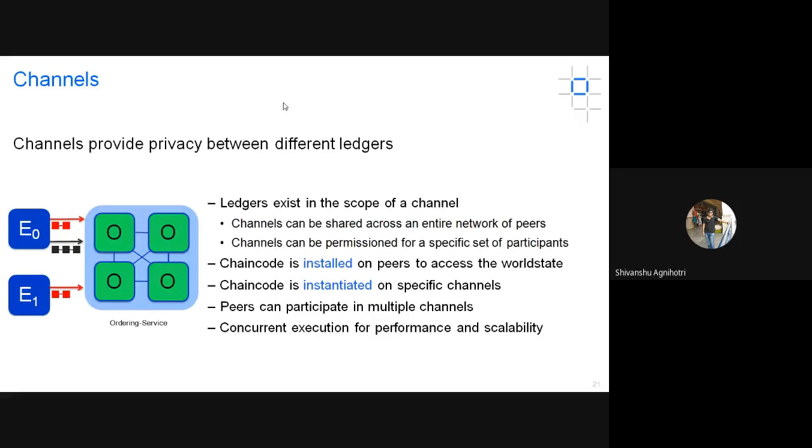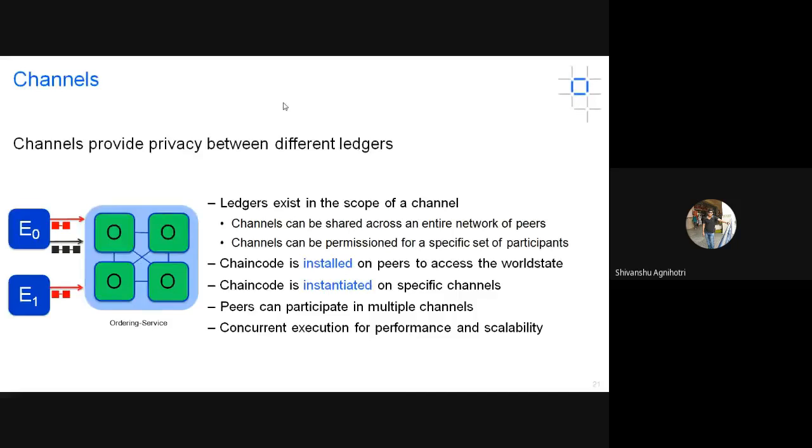So at the same time, if you have multiple channels, you can communicate both transactions at the same time. It means you can execute the transaction of A and B and A and C. So that is concurrent execution. The performance will automatically be better if you have multiple channels in your